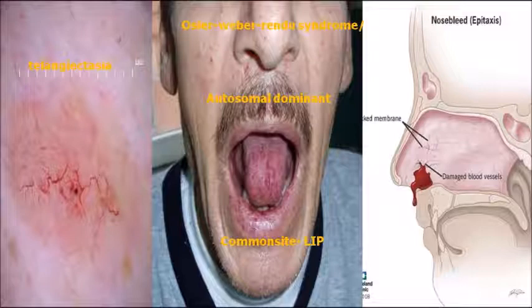And lastly, it is autosomal dominant. That is why a male patient is shown there. It's an autosomal dominant disorder. And lastly, recurrent epistaxis can be seen. Epistaxis means they will be bleeding from the nose, as I told you just now. So see in that picture, the patient is having bleeding from the nose. When you have all these features together, it is Osler disease or Osler-Rendu-Weber syndrome.